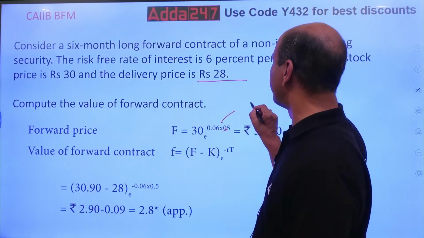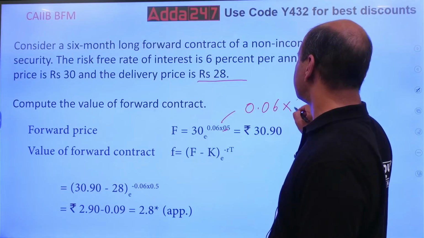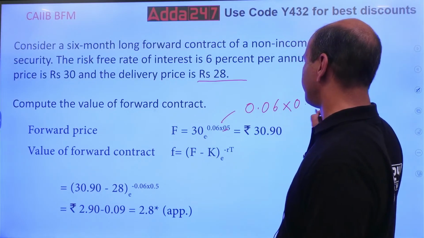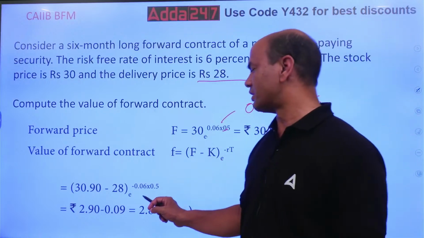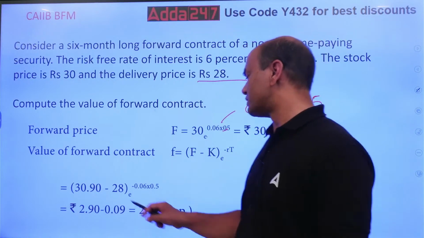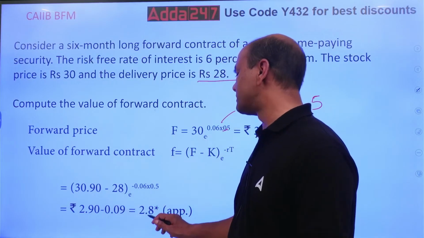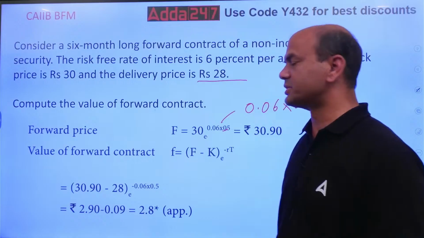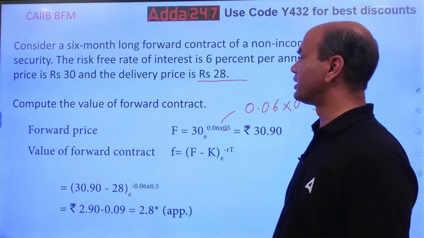So this is 0.06 into 0.5. Okay, so this same thing is repeated over here. Look at it. If you multiply this and solve it, you will get approximately 2.8. Approximate. So this is the value of the forward price.